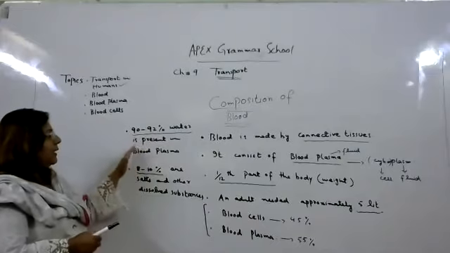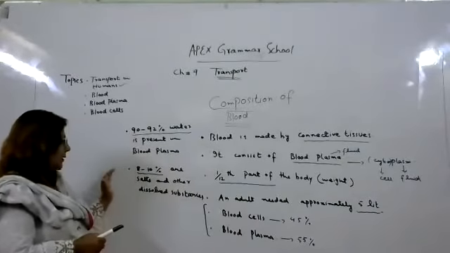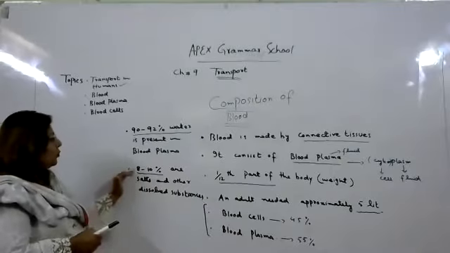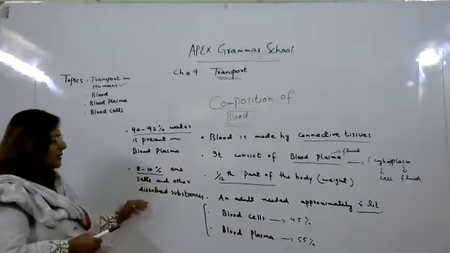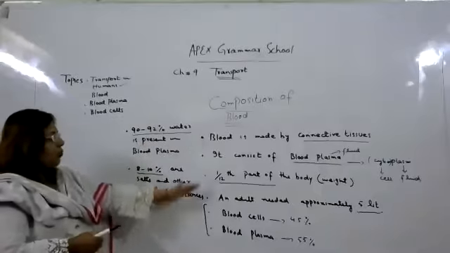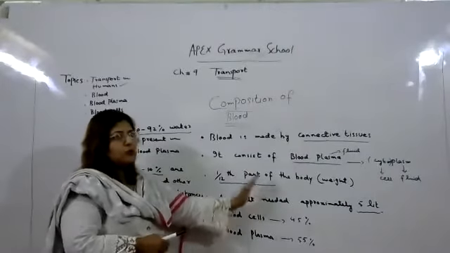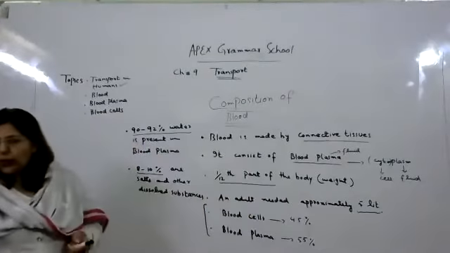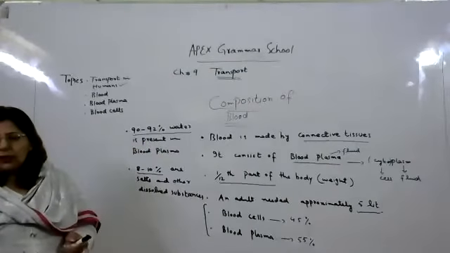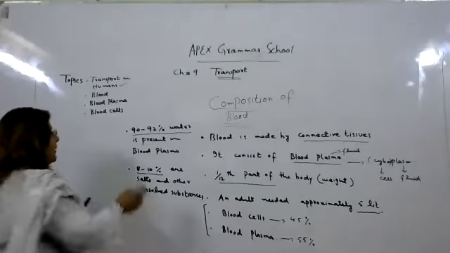Okay, and the next point is that blood plasma mainly consists of 90 to 92% water, and it has 8 to 10% salts and other dissolved substances inside it. Okay, so this is the composition of blood. These are the main points which I have underlined. So you also have to underline them in your book, and you have to learn. Okay, now after that we will discuss the water plasma. In the water plasma, which things are present?